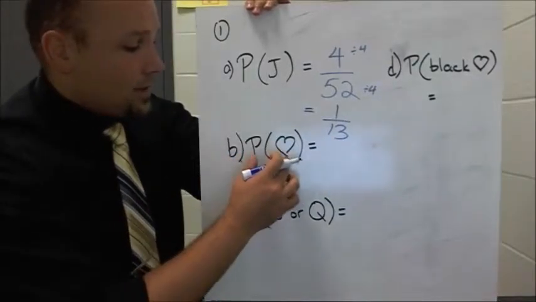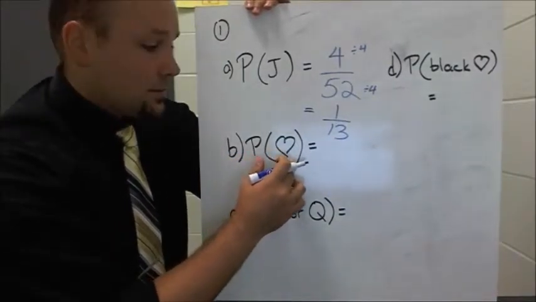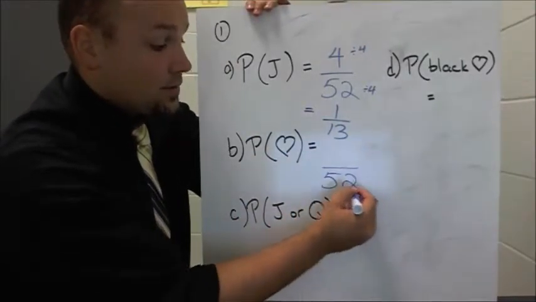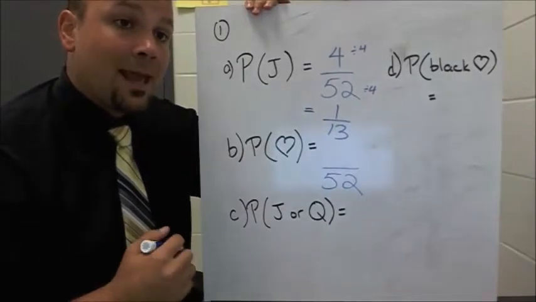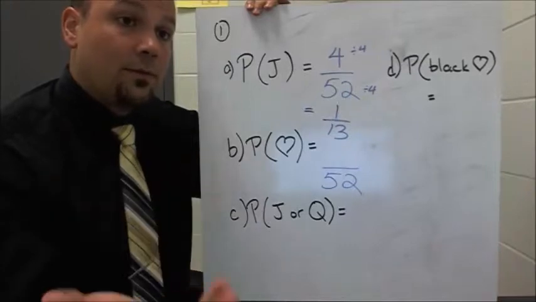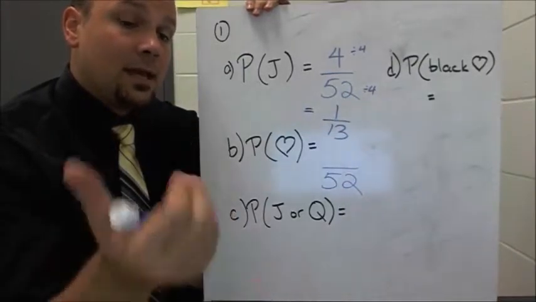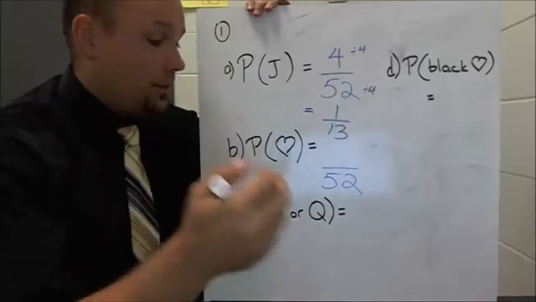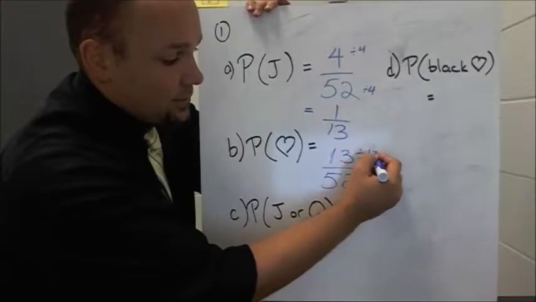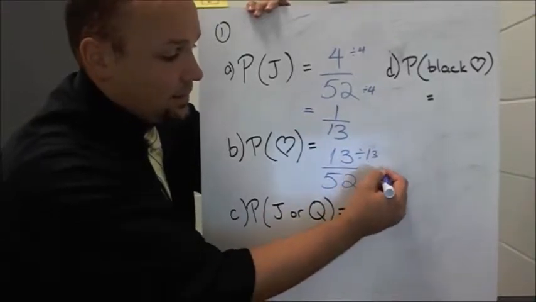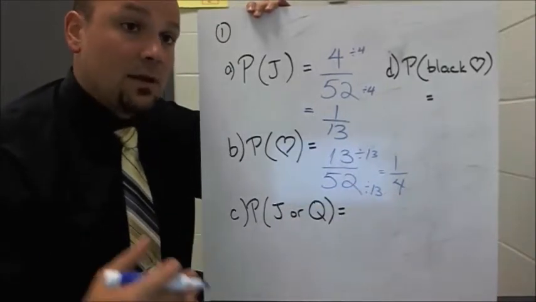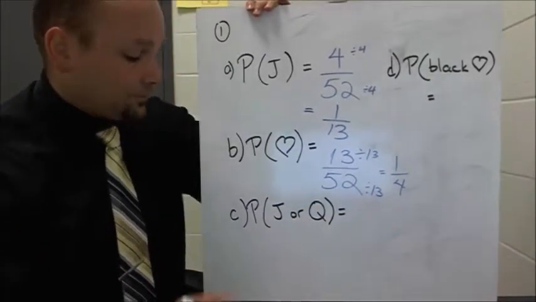What about the probability of getting a card that's a heart? Well, again, the total number of cards is 52. And the number of cards that are hearts are the ace, 2, 3, 4, 5, 6, 7, 8, 9, 10, jack, queen, king. So 13 hearts out of 52. I can reduce these by dividing both of them by 13, and we get 1 out of 4. So I have a 1 out of 4 chance of pulling a heart.